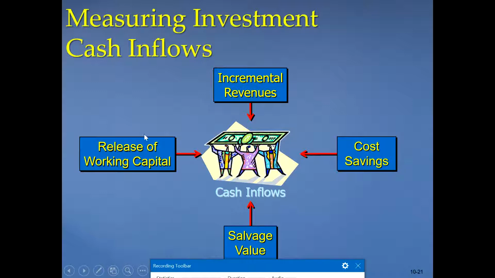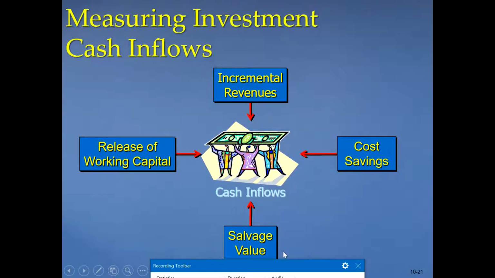Or third one, I'll come to it later, salvage value, right? What is the salvage value? Basically this is another source of cash flow. At the end of a project life, what will happen to the machine or equipment we purchased? Can we sell it? If we sell it, you get cash inflows, right?